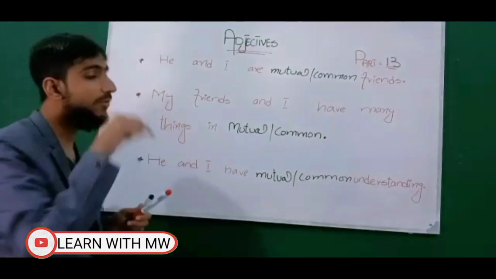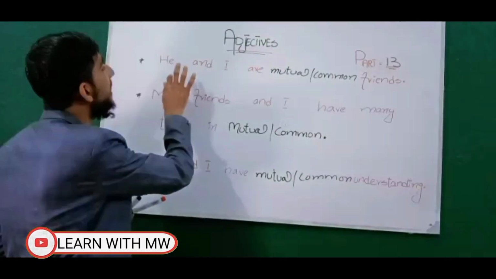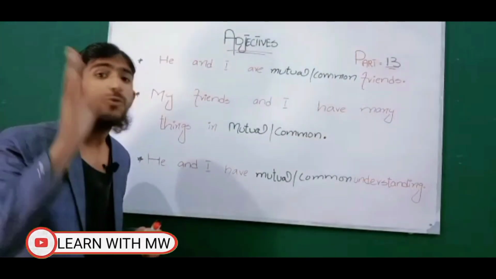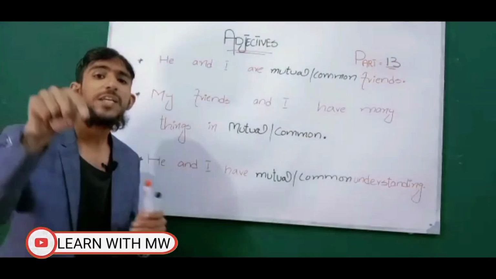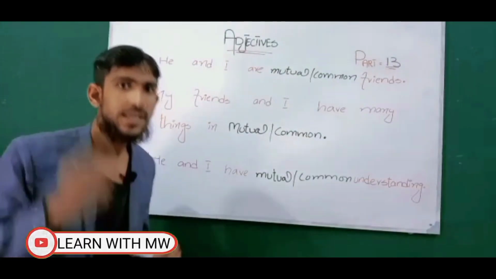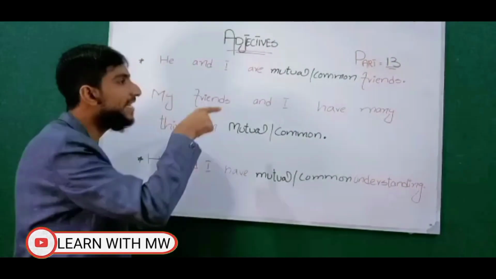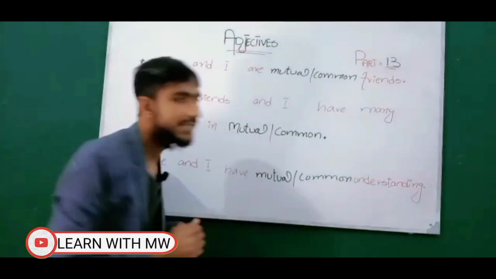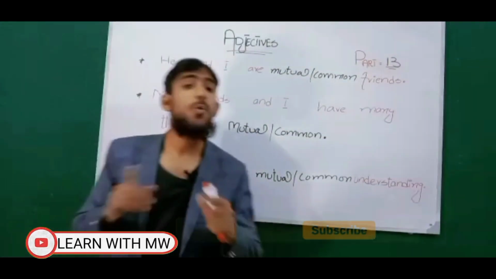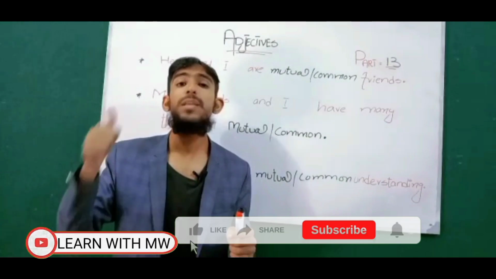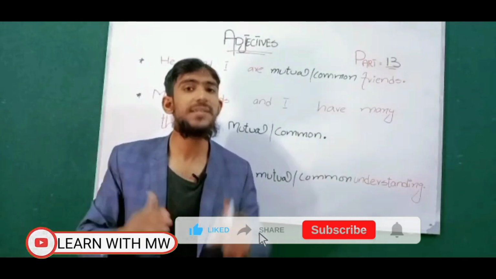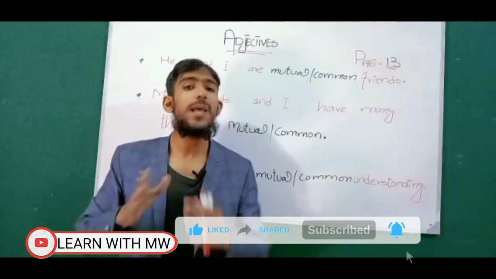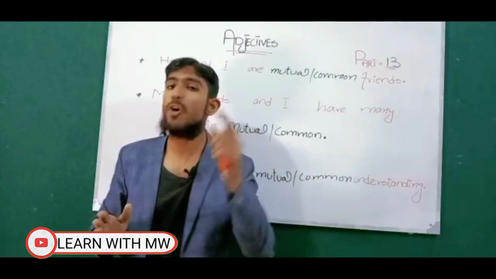The first example we're going to discuss in this slide is: he and I are mutual or common friends. Which one is correct? Look at it: he and I are mutual or common friends. Viewers, in the previous slide we discussed that the term mutual shows us a reciprocal relationship, whereas the term common shows us a joint position.